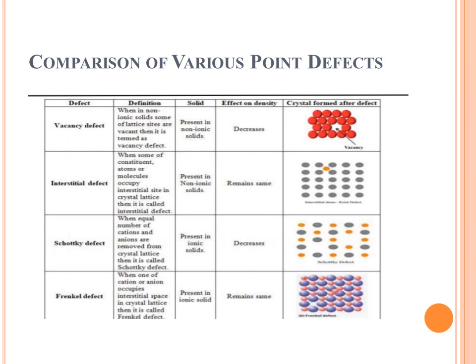Schottky defect is caused by the missing of equal numbers of cations and anions from the crystal lattice, while the Frenkel defects occur when one positive ion, a cation, moves from its actual position to its interstitial space. So there is a vacancy created and there is an atom present in interstitial space.